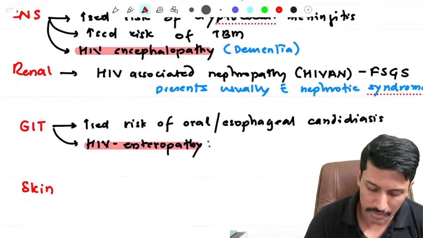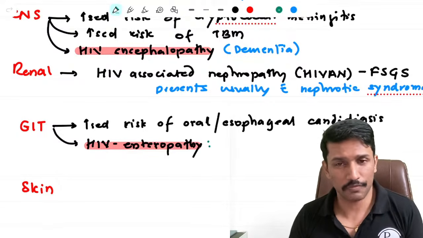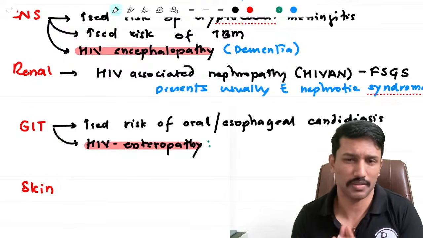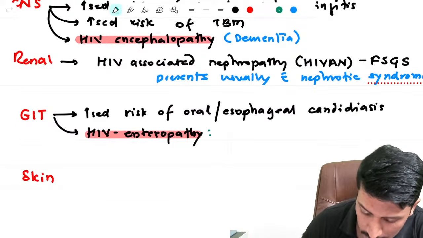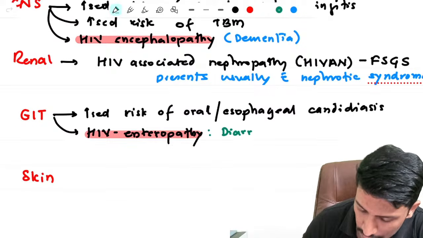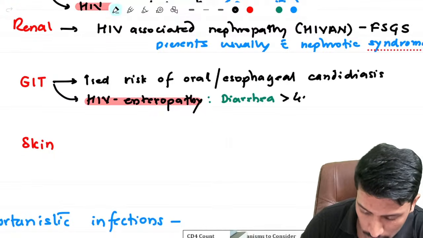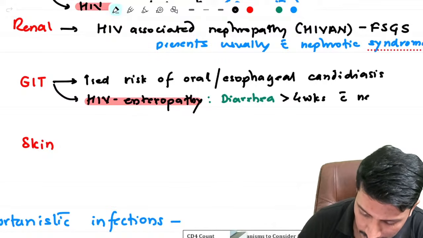So what is this HIV enteropathy? It's a form of chronic intestinal inflammation without any other opportunistic infection, purely caused by HIV. And how do these patients present? They present with chronic diarrhea. Yesterday we defined what is chronic diarrhea, right? Diarrhea of more than 4 weeks with negative workup.